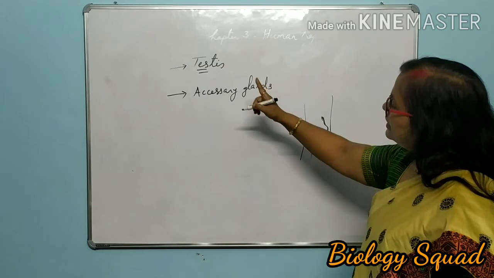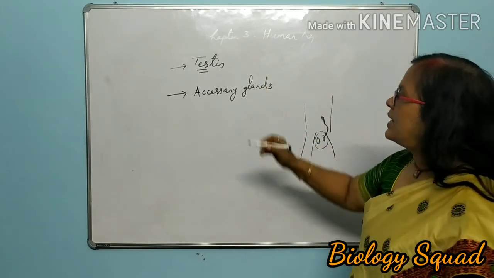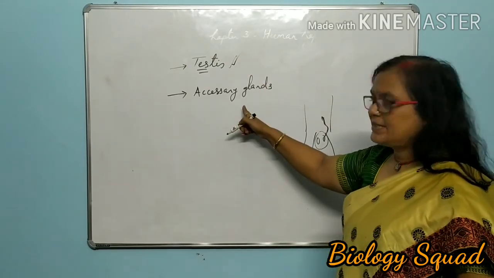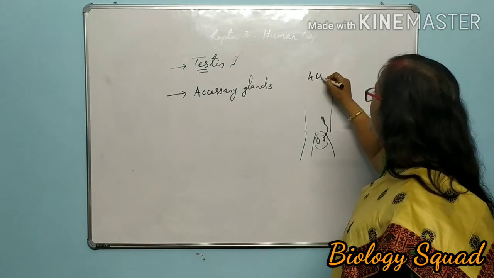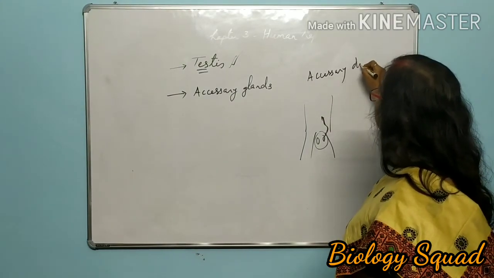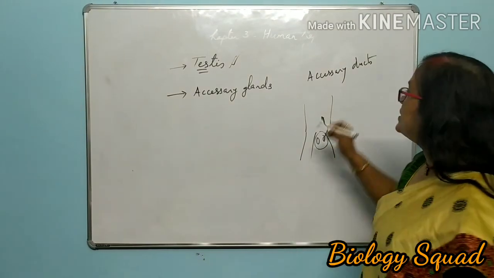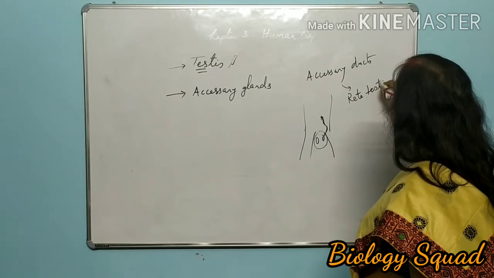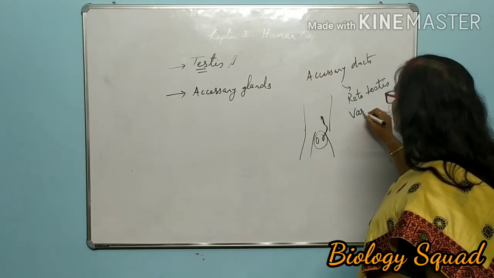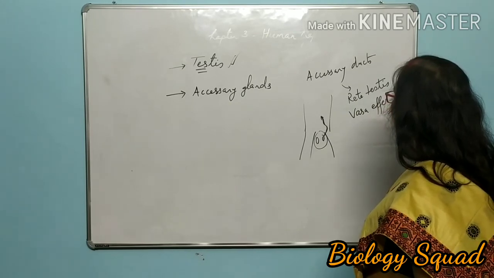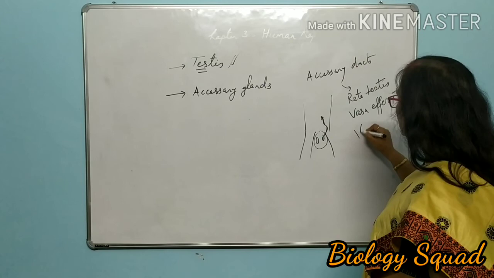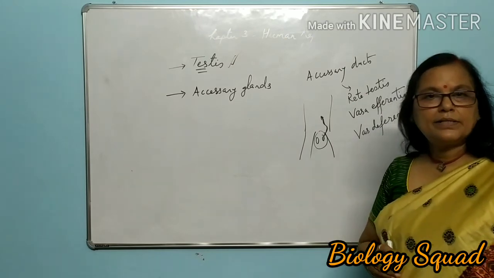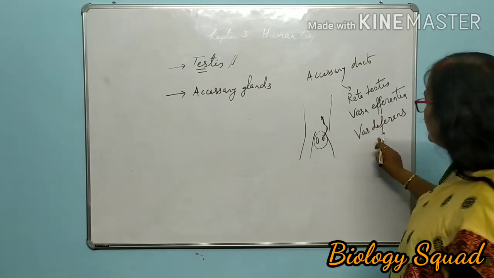So you can divide the reproductive system as containing the chief reproductive organ, a pair of testes, accessory glands, as well as accessory ducts. Accessory ducts present are rete testis, vasa efferentia, vas deferens.